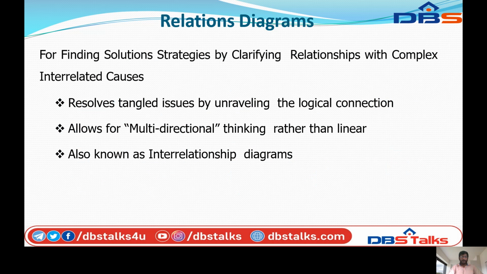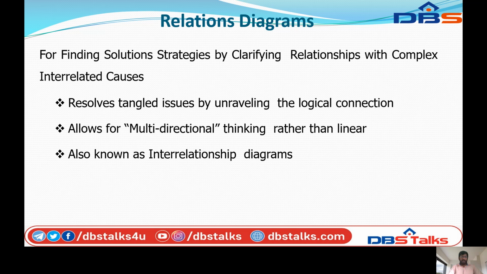So next one is the relations diagram. The second of the new quality control tools is the relations diagram. It is used for finding solution strategies by clarifying relationships among complex interrelated causes.